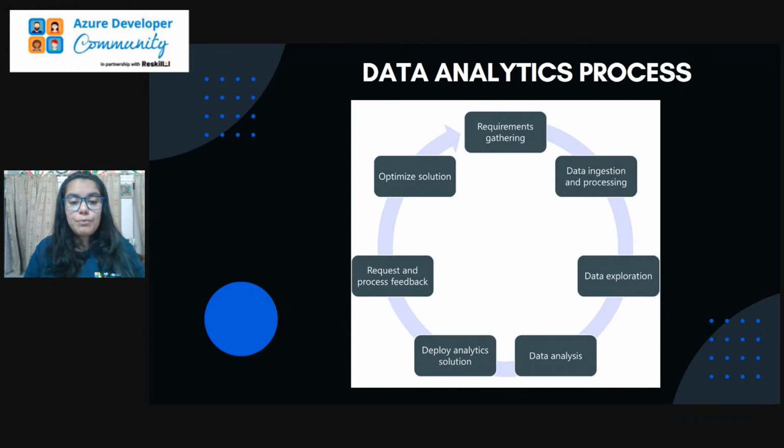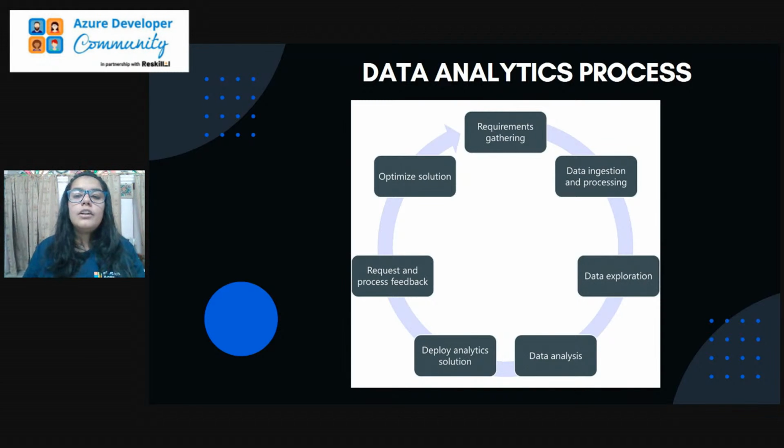Then we have deploy analytics solution. This is the solution to obtain the data, to work over that data, to operate over that data, and to store that data. It covers the way we are visualizing our data and the way we are creating reports from our data. Then we have request and process feedback. Now you have your visualized data, and you are having reports out of your data.